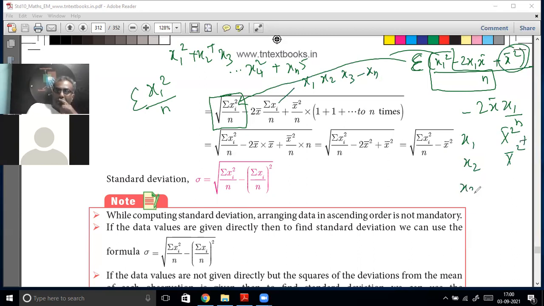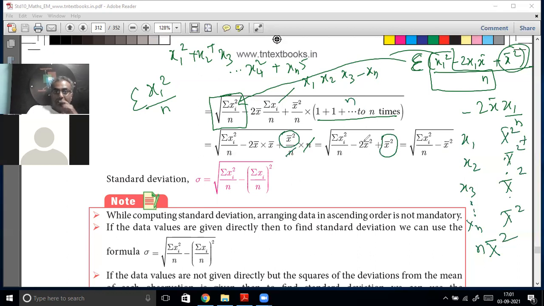For x of 3, x bar the whole square will come. Like that, for x of n, x bar the whole square will come. So how many times will it come? 1, 2, 3, 4, n times, n into x bar the whole square. That's why it's put n times. So n into n. What will happen? This n and this n will cancel off, so you will have only x bar the whole square.